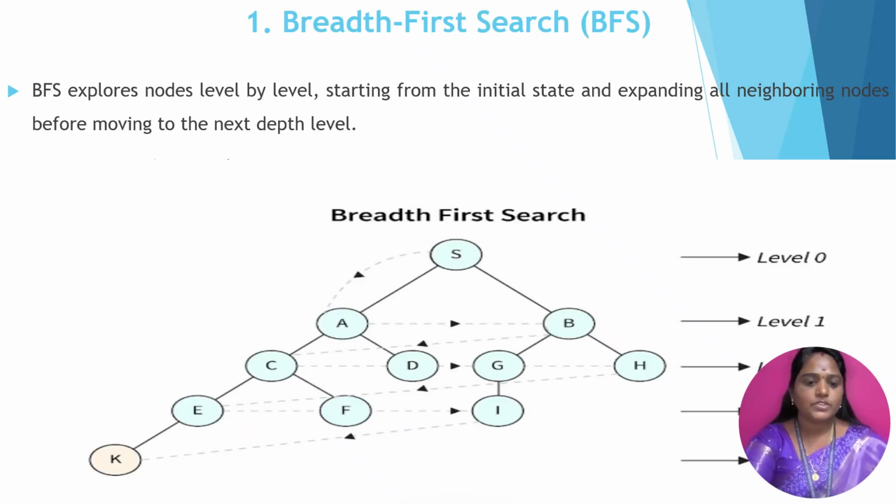Afterwards H to E, then E to F, F to I, and then I to K. So each and every node has to be traversed in this diagram, and each and every node has to be visited. The breadth first search starts from the root node, moves to the neighboring nodes, visits all the neighboring nodes, and finally reaches the goal node.